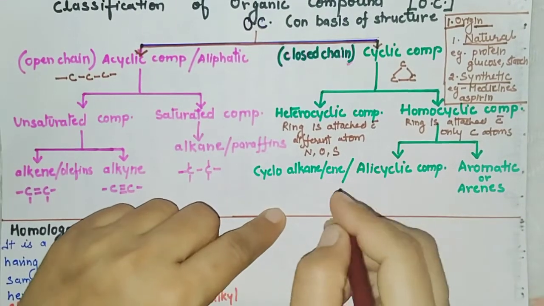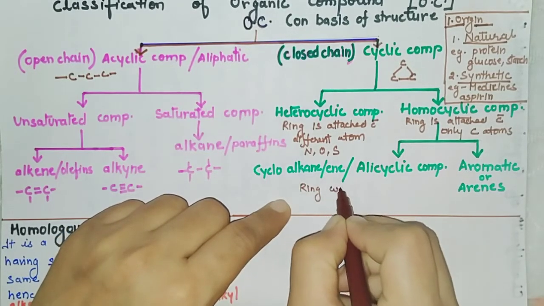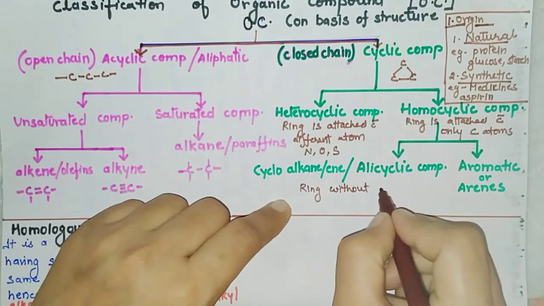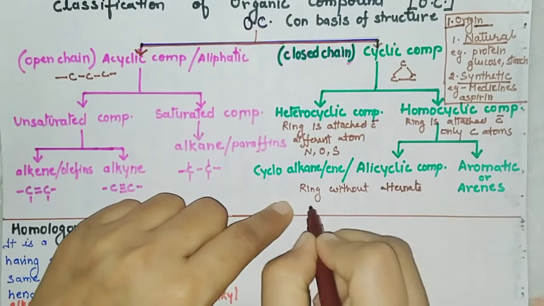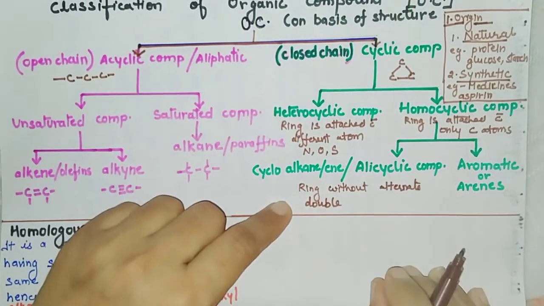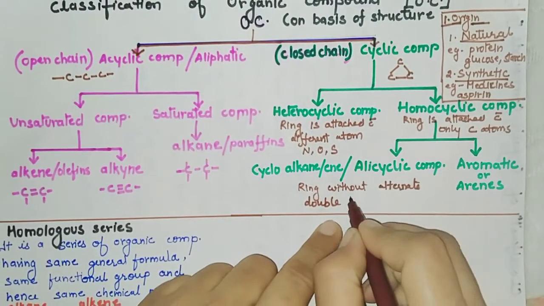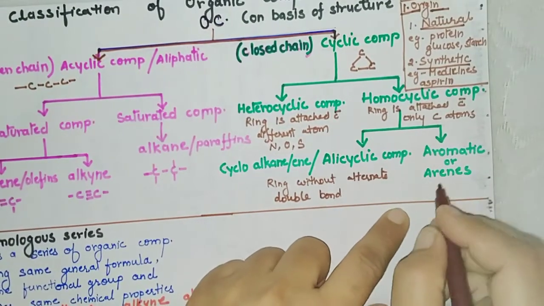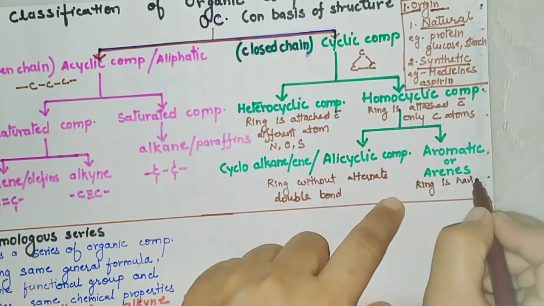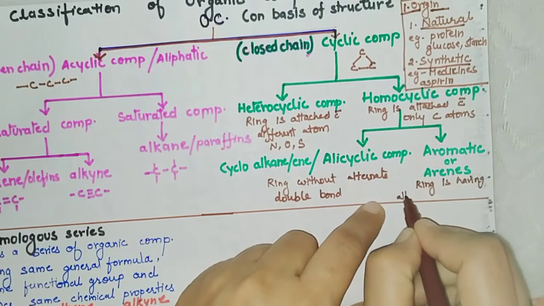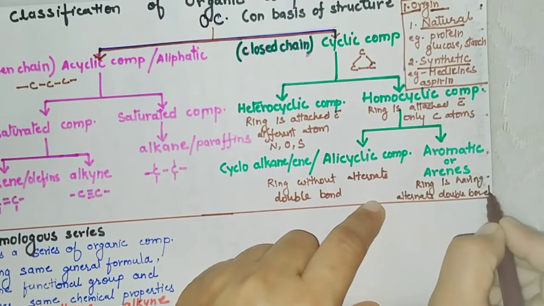Alicyclic means the ring is without alternate double bonds, whereas in aromatic, the ring has alternate double bonds.